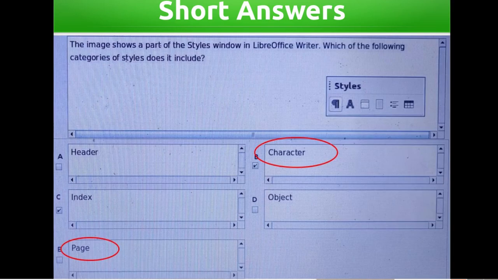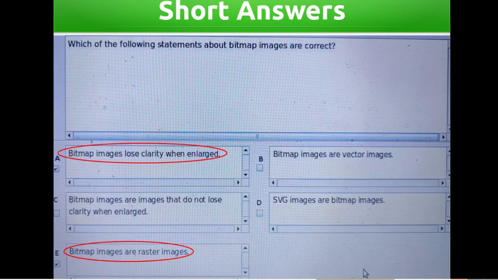The image shows a part of the Styles window in LibreOffice Writer. Which of the following categories of styles does it include? Header, character, index, object, page. Answers: character, page.